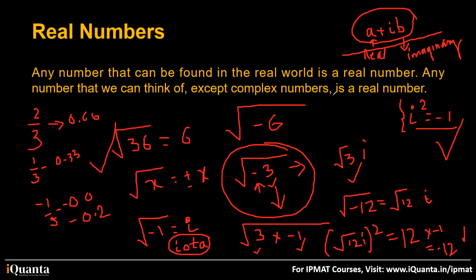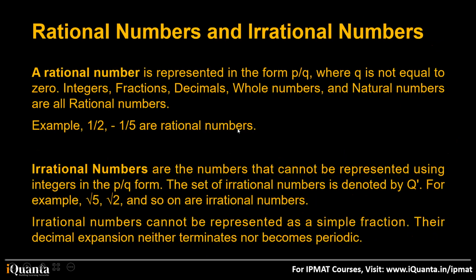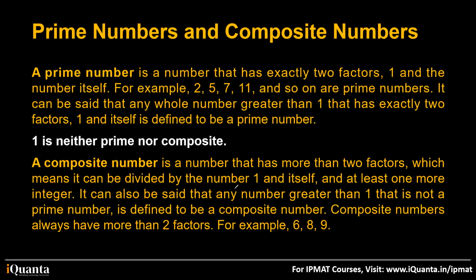Now somebody was asking me about composite numbers. See, composite numbers. What are composite numbers? It was very clear that a composite number will always have more than two factors. It was clearly written.